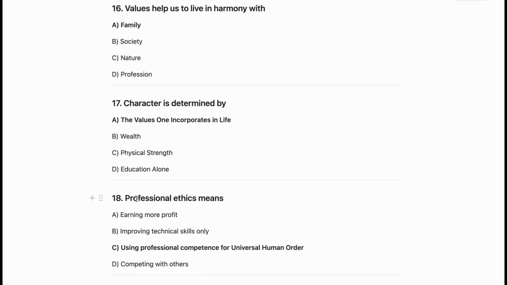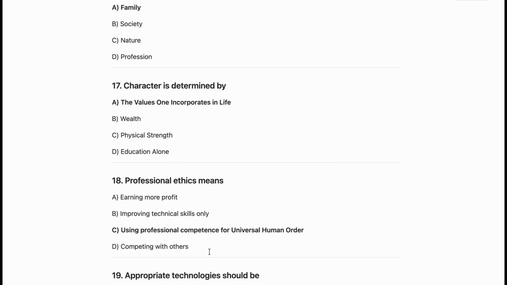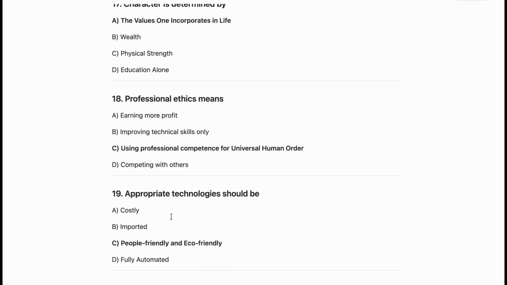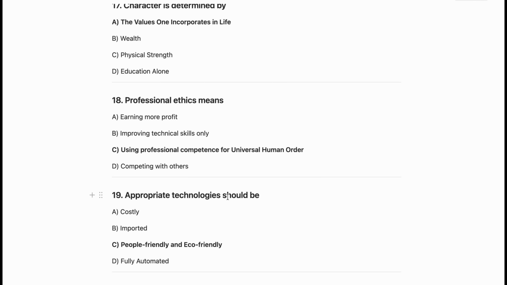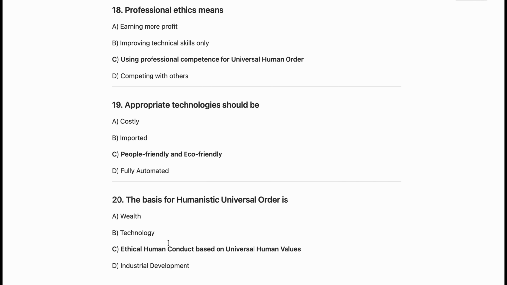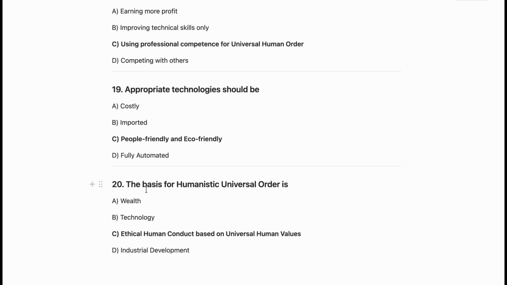Now, the next question is professional ethics means using professional competence for universal human order. So, C is the correct answer. Now, the next question is appropriate technologies should be people friendly and eco friendly. So, C is the correct answer. Now, the next question is the basis of humanistic universal order is ethical human conduct based on universal human values.